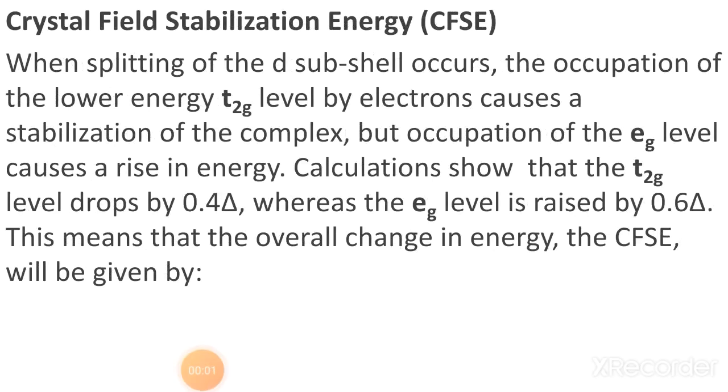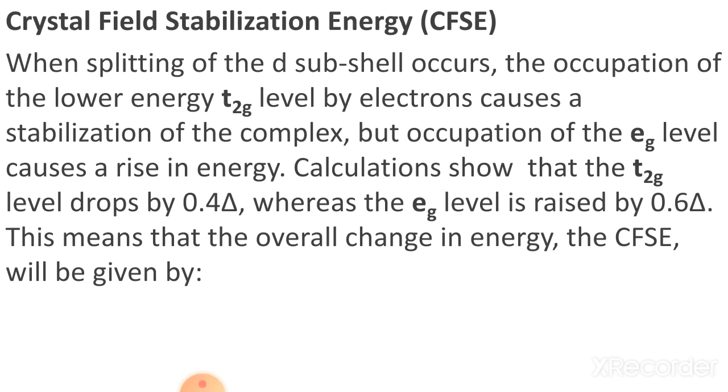So now dear students, let us focus on crystal field stabilization energy, that is CFSE. This is very important for understanding strong field and weak field behavior. This type of question is not asked in the board examinations, but it is a requirement of the chapter, that's why I explain here.